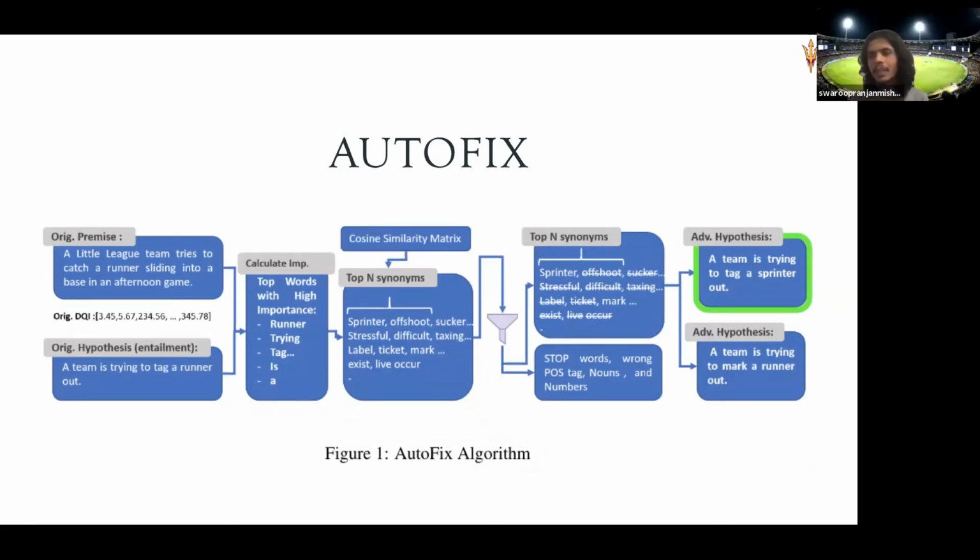If removing that word changes the model performance the maximum, that is the most important word, and like that they rank the words. Then after ranking based on importance, they find synonyms of each of the words, replace them, and ensure that the semantic textual similarity of the sentence doesn't change.